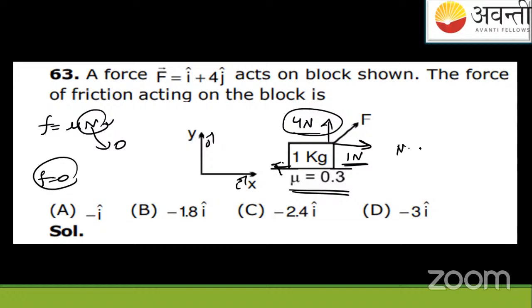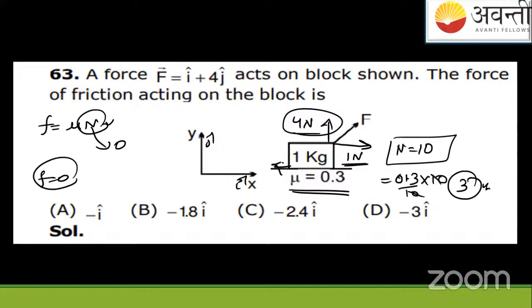We know normal reaction here is what? 10G. Sorry, 10 it is, because 1 into G, 10. So 0.3 into normal reaction will give you the friction value to be 3 Newton. Students, here the case will be this, that we are getting the maximum value of friction as 3 Newton, and that is also in the linear direction, x-axis, negative x. So we are getting 3 Newton minus i cap as the friction's maximum value. This is a maximum value. I haven't told it's the friction value.